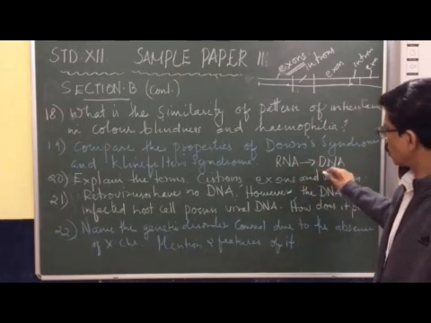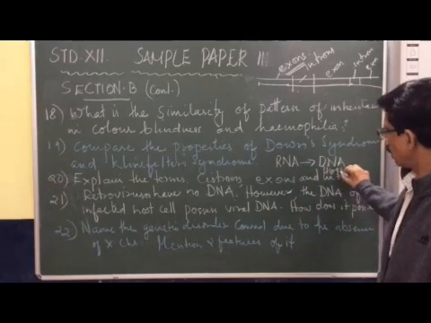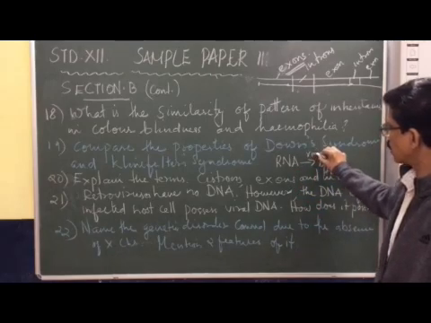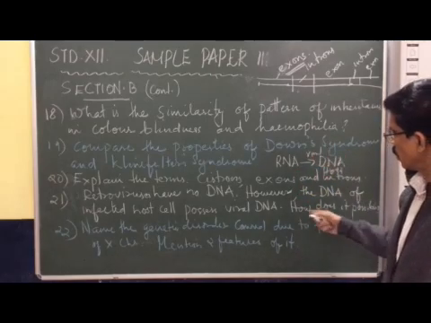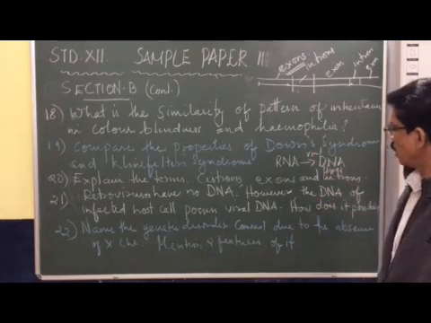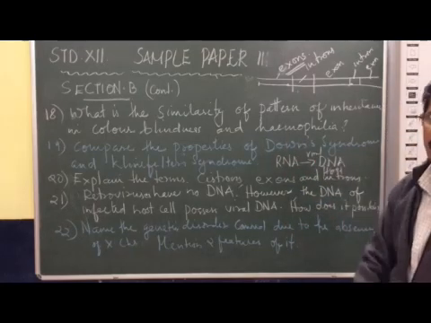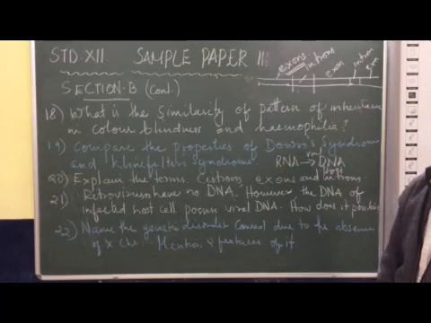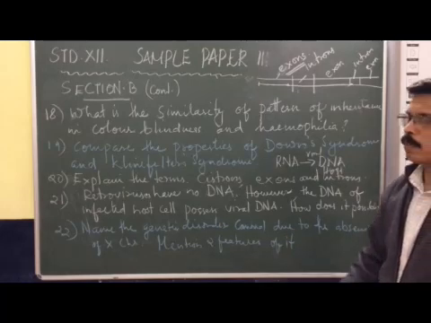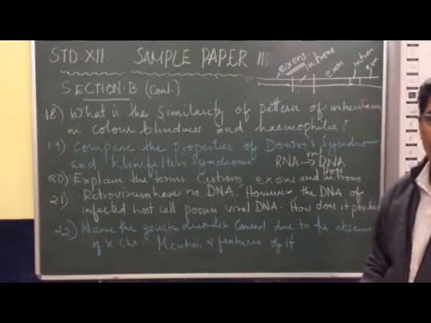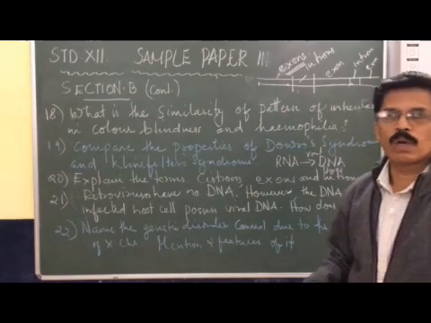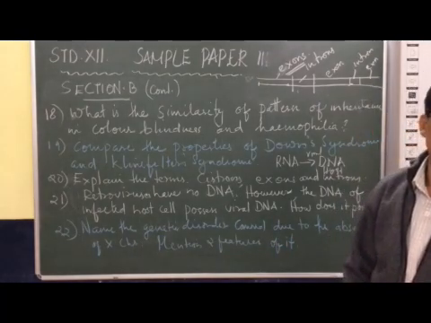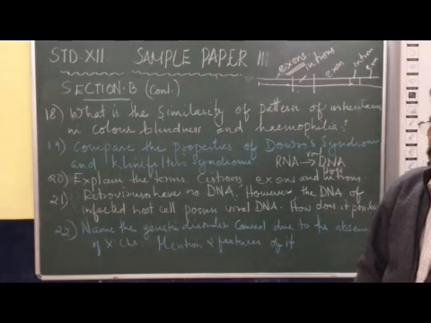So inside the host cell, the viral DNAs are formed by reverse transcriptase. This viral DNA incorporates into the DNA of the host cell, and controls the host DNA for the multiplication of the viral DNAs. Okay, that's it.